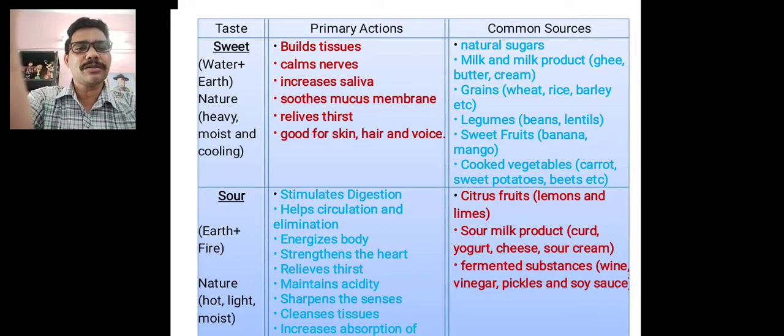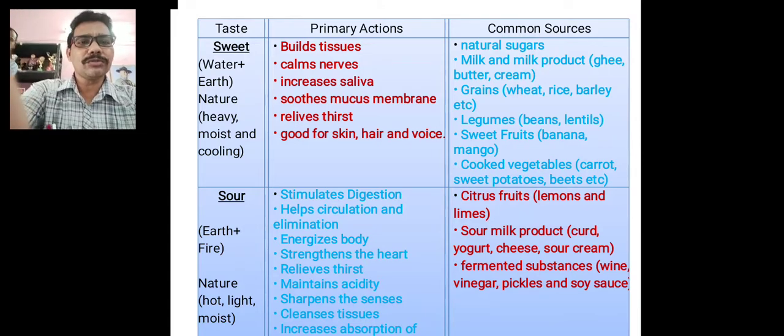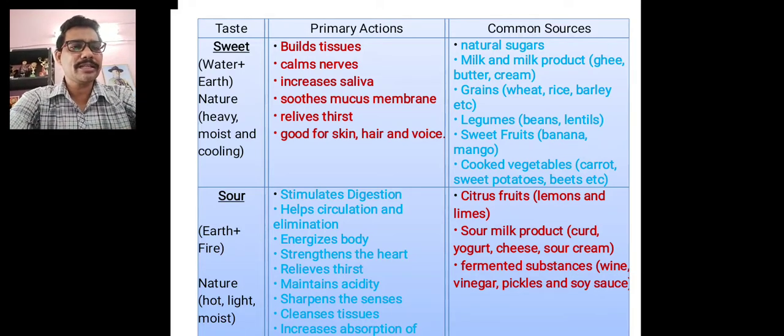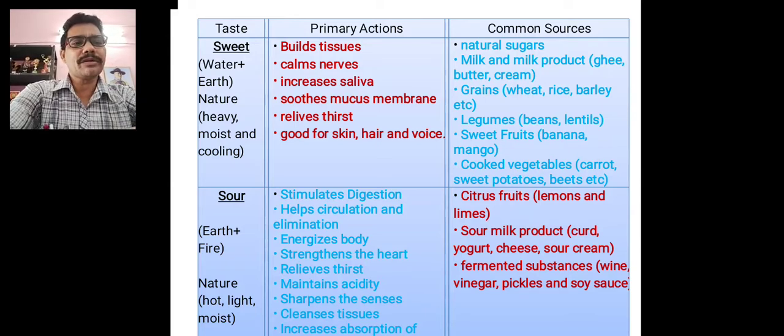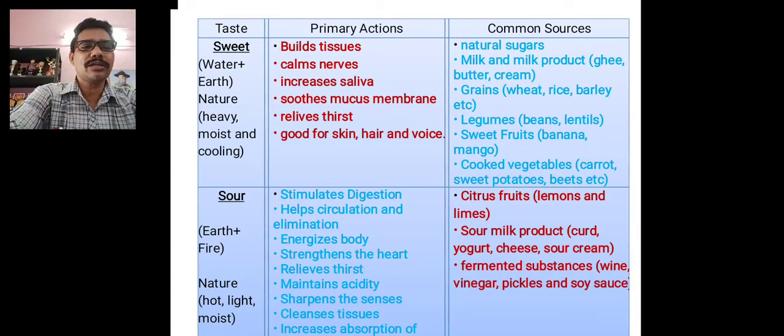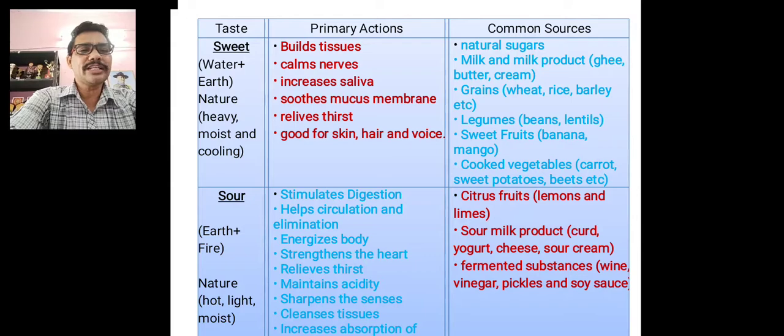Then next we come to sour taste. Sour taste comes from earth and fire, and sour foods are hot, light and moist. Sour taste foods are citrus fruits like lemons, limes and oranges, and sour milk products like curd, cheese and sour cream. Also some fermented foods, like wine, vinegar, pickles and sauces, tomato sauce, soya sauce, etc.